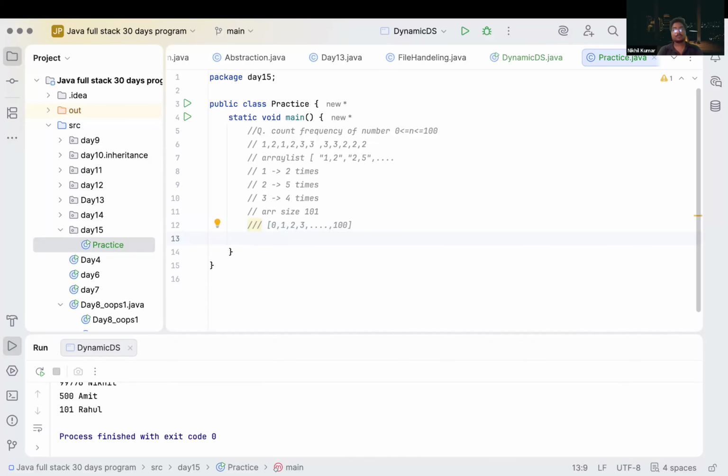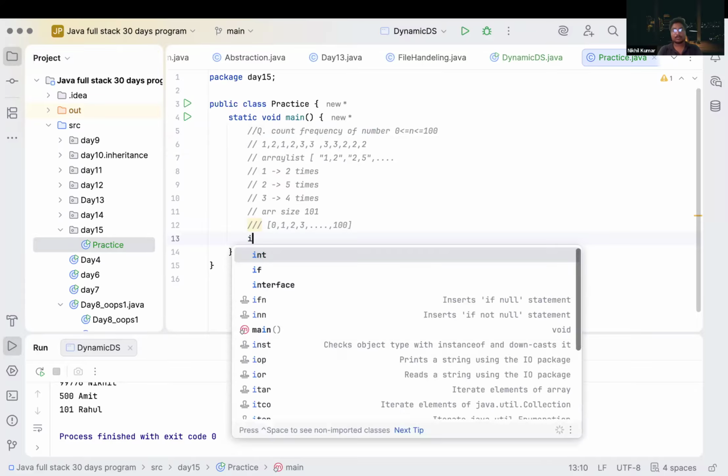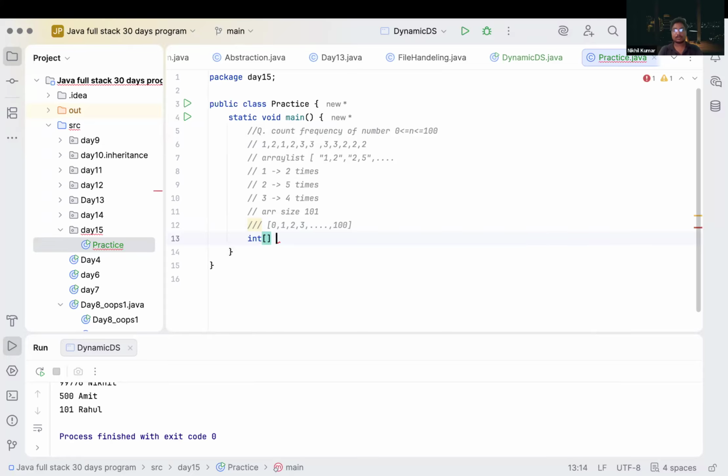So what we can do? We simply take this array, int numbers equal to, this is our array, correct? This is our array in which we have to search the numbers.